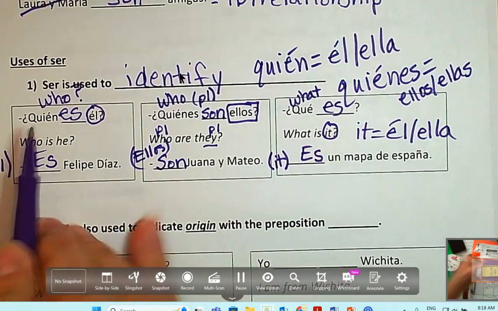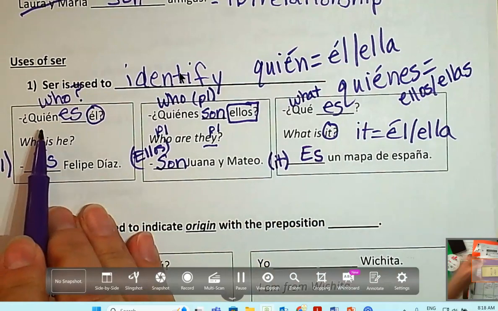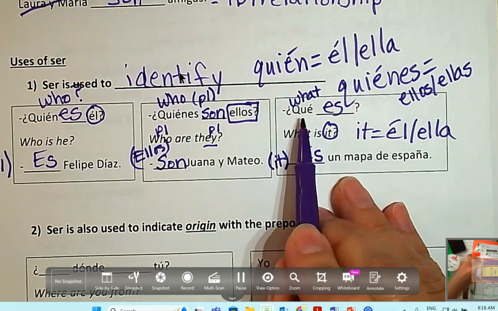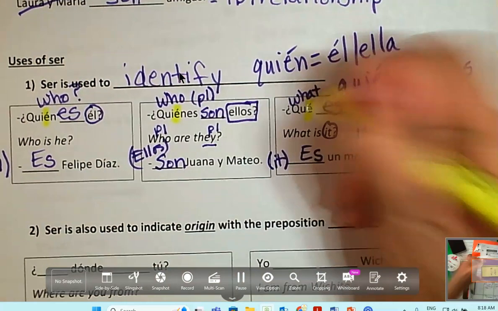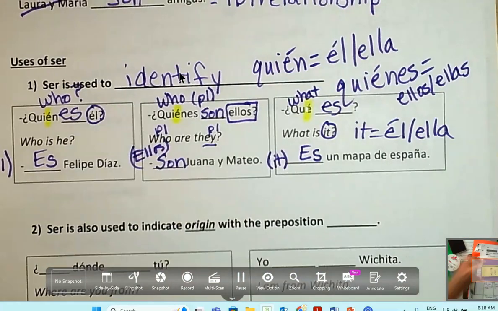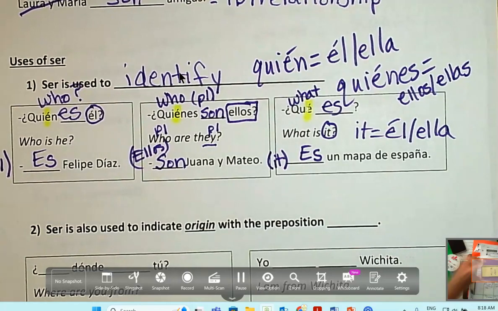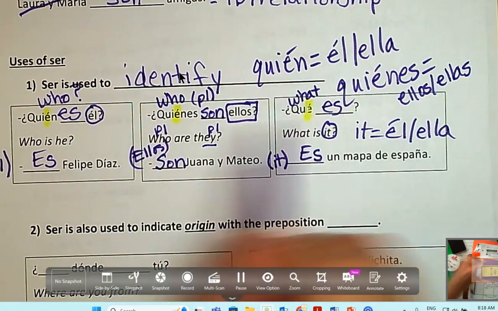Okay, so three new question words. ¿Quién, who, singular. ¿Quiénes, who, plural. ¿Qué is what, and we already knew qué. But they all have what in them. All interrogative question words have an accent. Did you notice that? If you didn't hear me say it the first time, look at that. Every time you ask a question with a who, what, when, where, why, you're going to have an accent. It's over the E in those words.